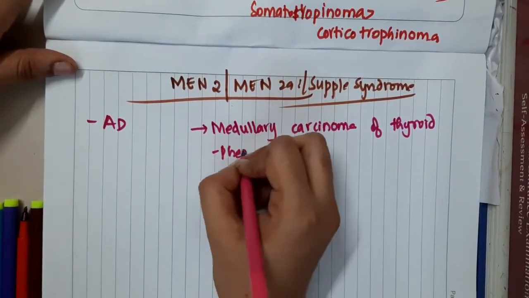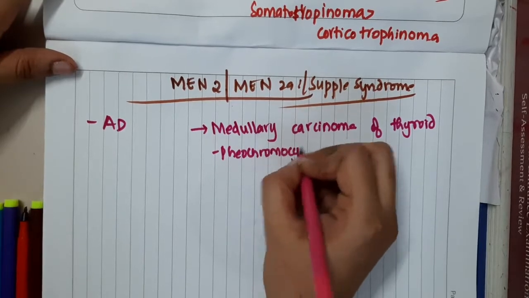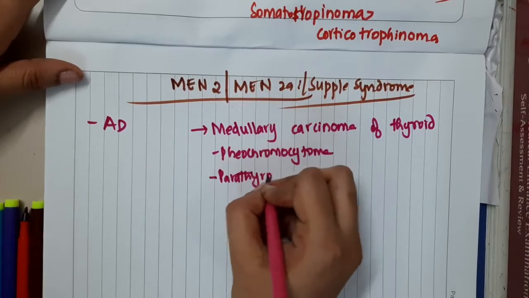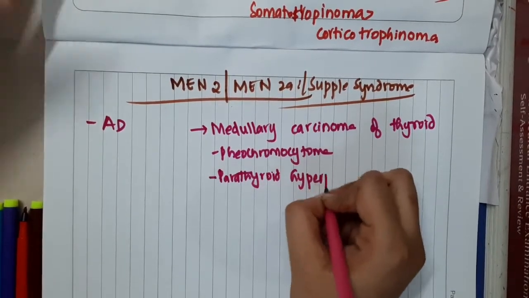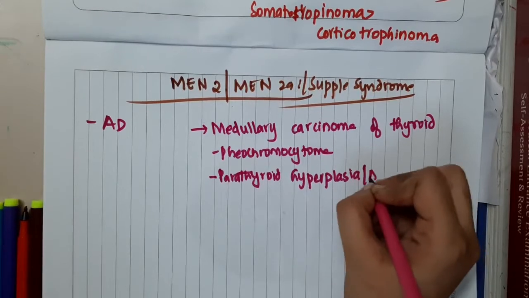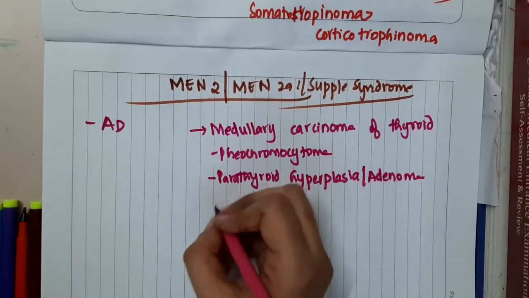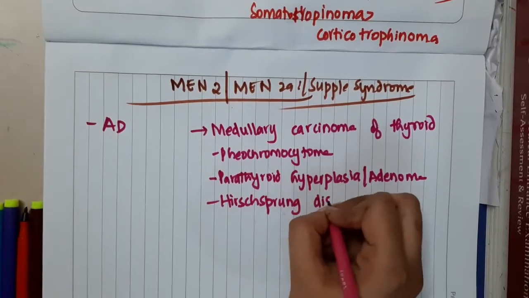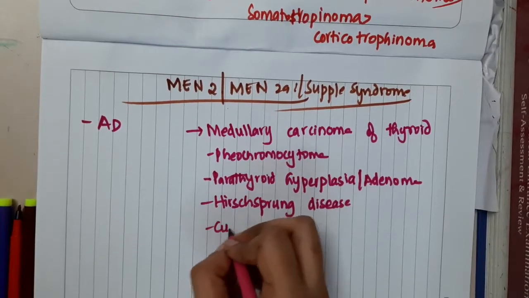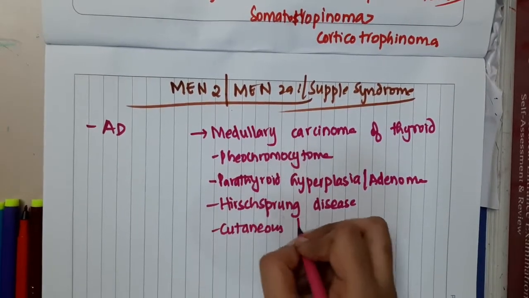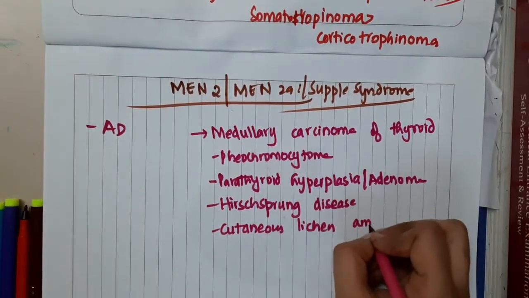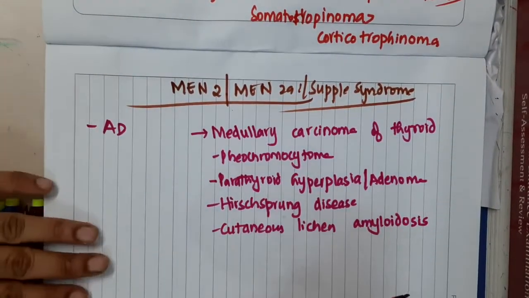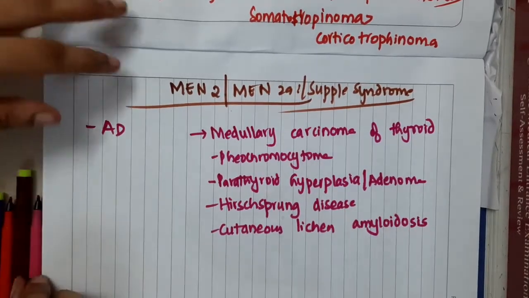Then there is pheochromocytoma, and you will also see parathyroid hyperplasia or adenoma. The patient will have Hirschsprung disease, and cutaneous lichen amyloidosis will be seen. So all these are features of MEN 2 or MEN 2A or Sipple syndrome.